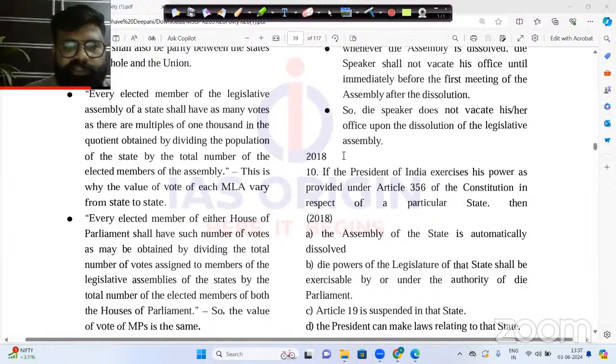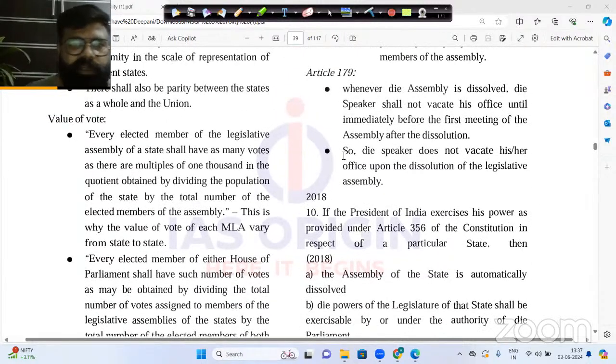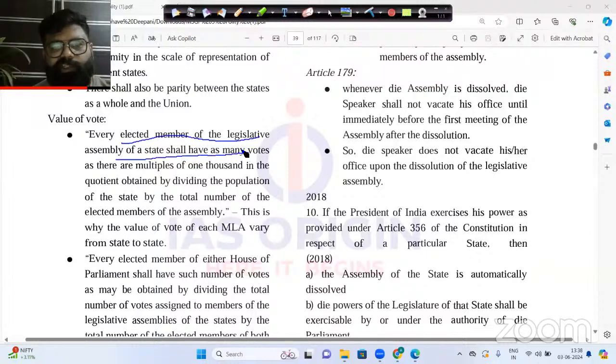Now, here is the definition of the vote value. Also, the explanation is given here. As you can read, the value of the vote of every elected member of the Legislative Assembly of a state shall have as many votes as there are multiples of 1000 in the quotient obtained by dividing the population of the state by the total number of the elected members of the assembly.